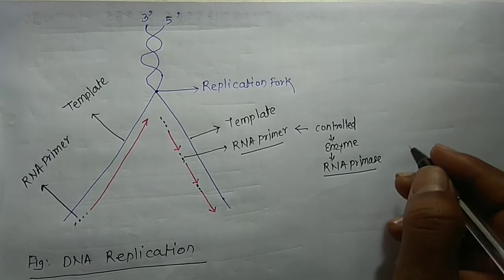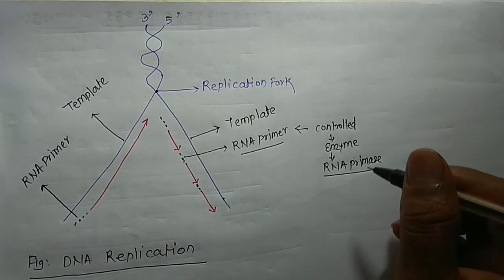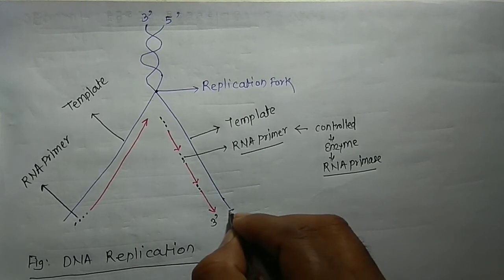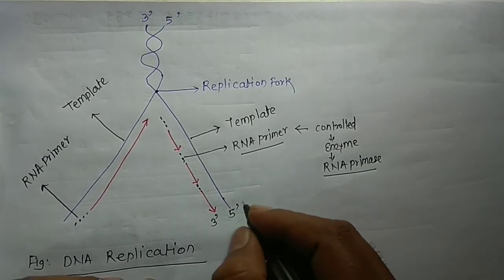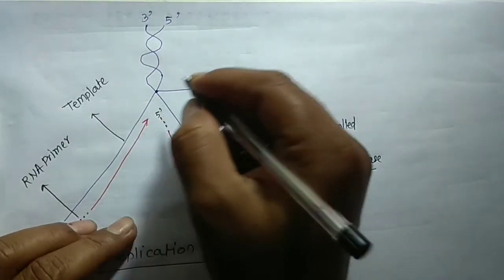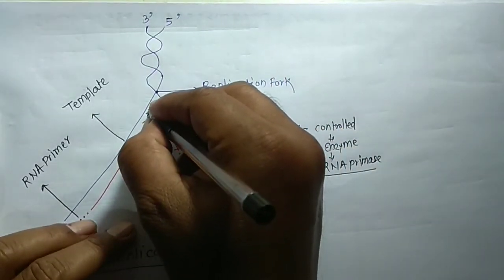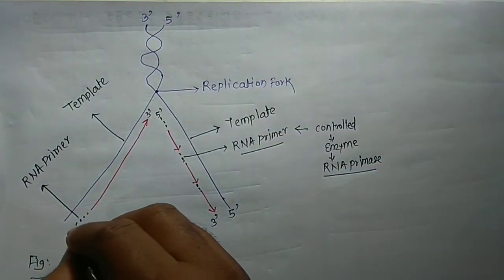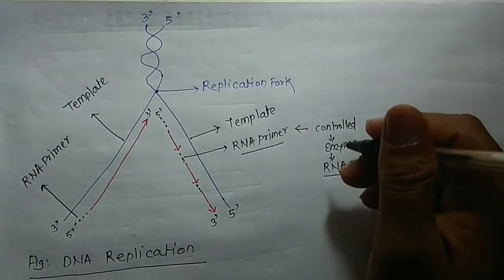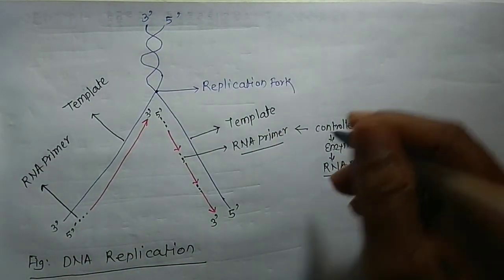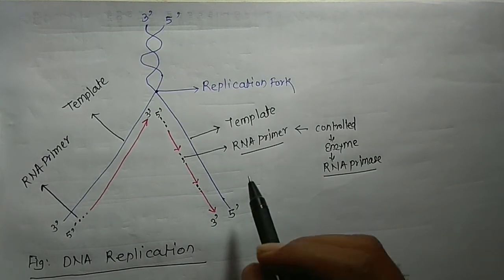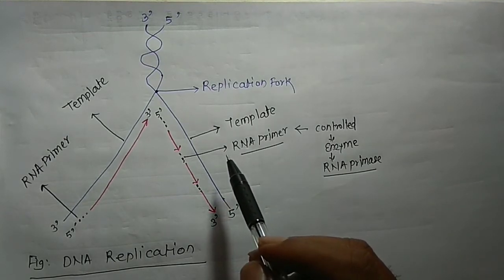But after that, it gets attached at the 3' end. This is the 3' end, this is the 5' end. Opposite to it, this one is the 5' end, and this is also opposite to the 3' end. Again they have the 3' end, and the RNA primase gets attached at the 3' end of the template strand. That is called the template strand.